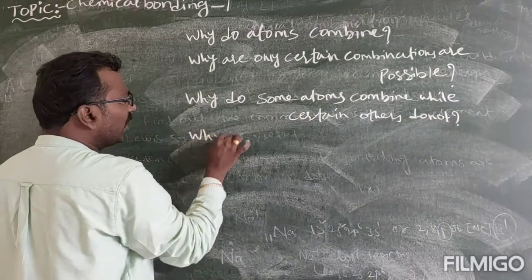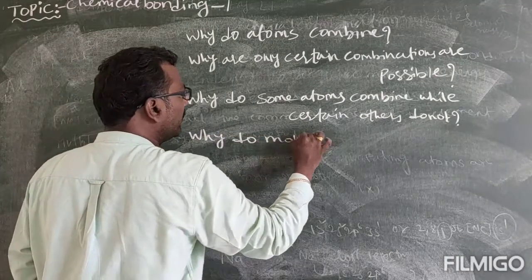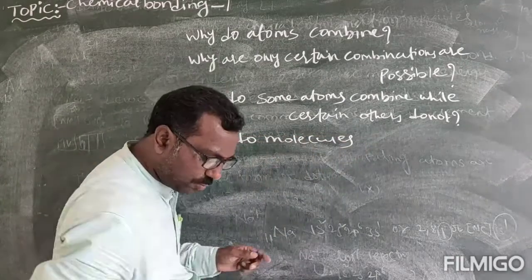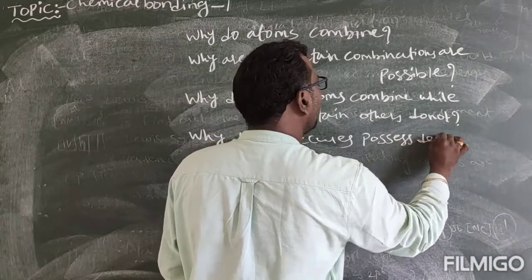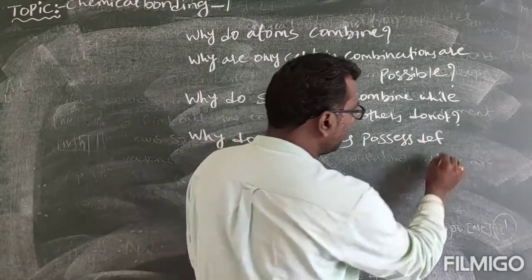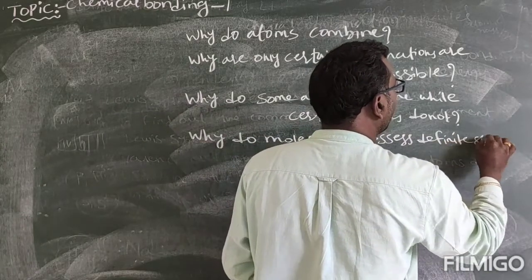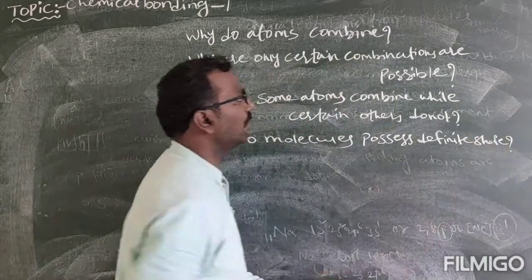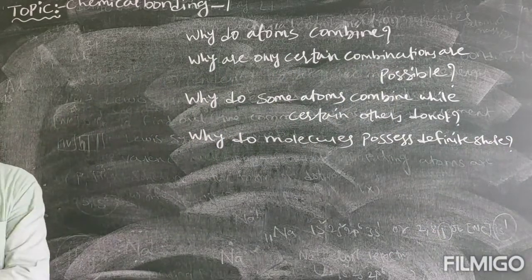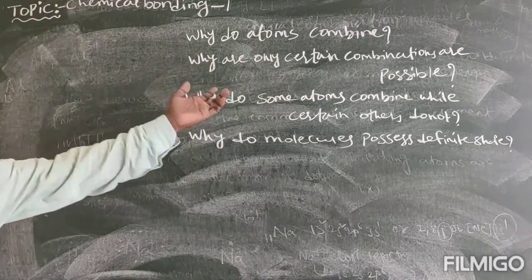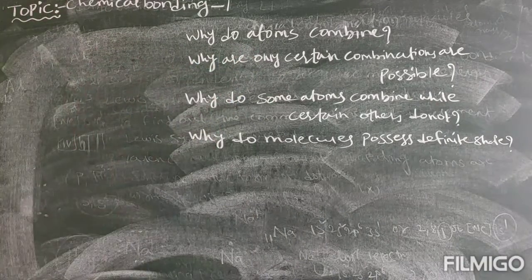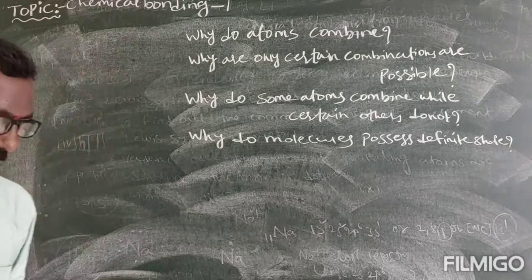And why do molecules possess a definite shape? So we will be discussing in the next class why do atoms combine, why are only certain combinations possible, why do some atoms combine while certain others do not, and why do molecules possess definite shape.